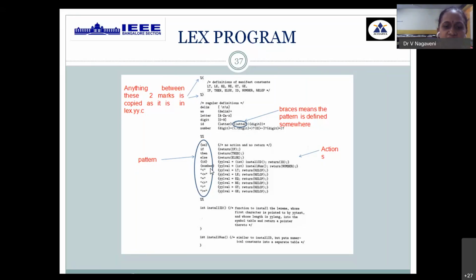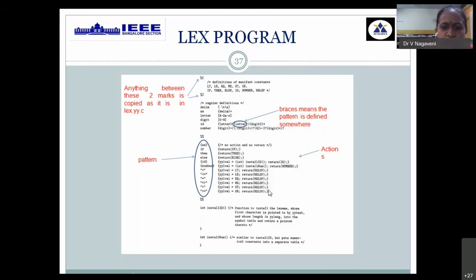Then here it exactly starts with the rule section called transition rules. The rules are defined again using regular expression notation. Then we are extracting here, if you encounter i followed by f, we just return that token as IF in the form of an action. This column is called the action part, and this column is called the pattern. The patterns are defined and the corresponding action is to be invoked, which gives the information to the parser. That will be saved in the default variable called yylval.